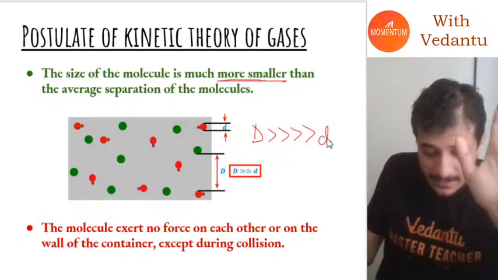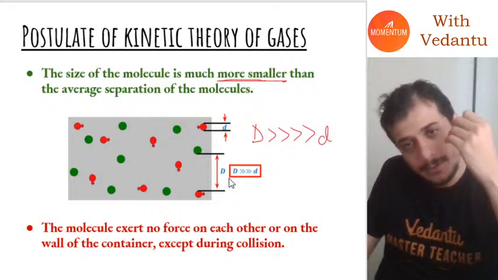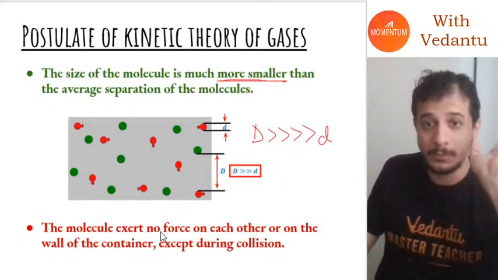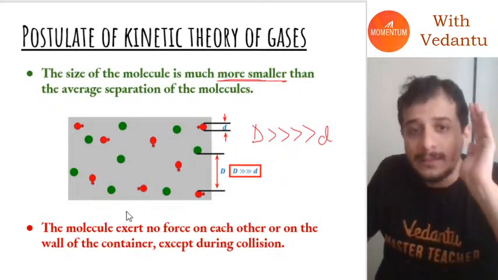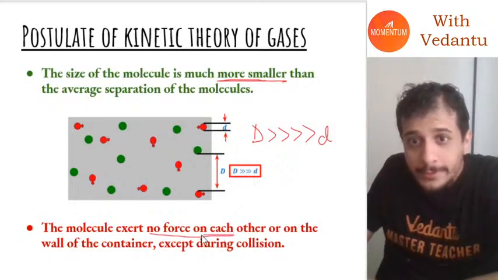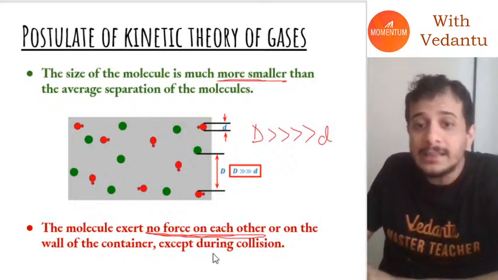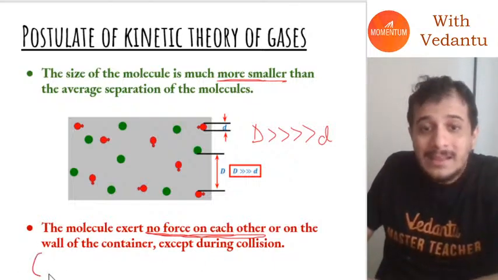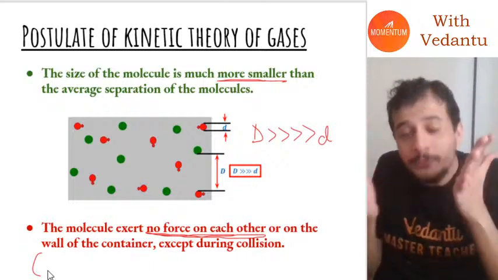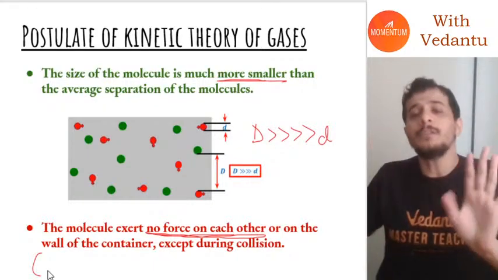Another postulate is that we ignore the effects of gravitational force. The third postulate is that the molecules exert no force on each other or on the wall of the container except during collision. Now, guys, I know for a fact this is not true.